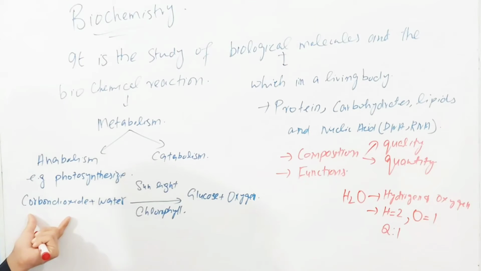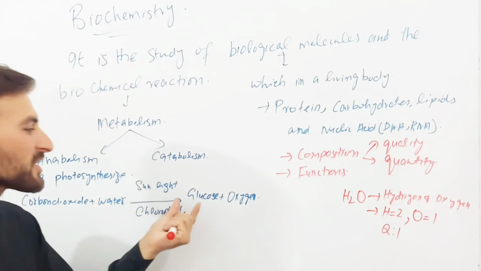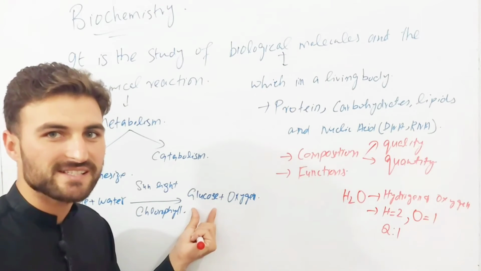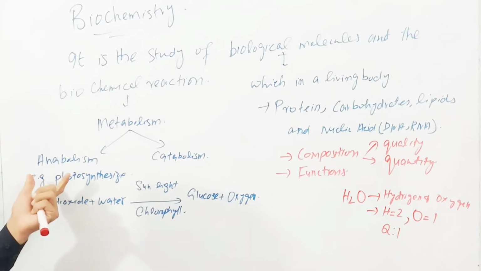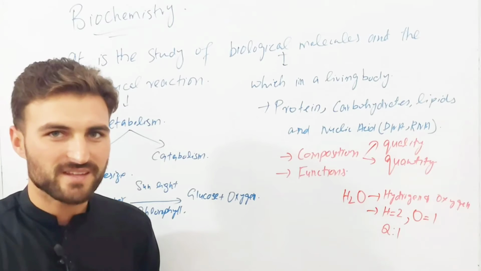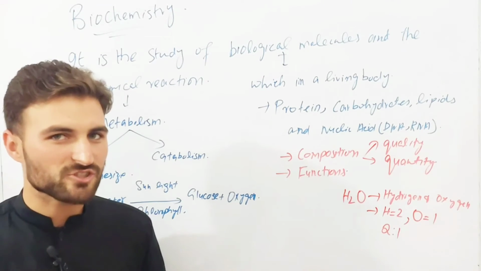Carbon dioxide is a smaller molecule. Water is also a smaller molecule. These two smaller molecules, when they come together, give you glucose, which is a little larger molecule. Now this is anabolism, a constructive process in which smaller molecules like carbon dioxide and water come together and give you a larger molecule, that is glucose. So this is a constructive process.